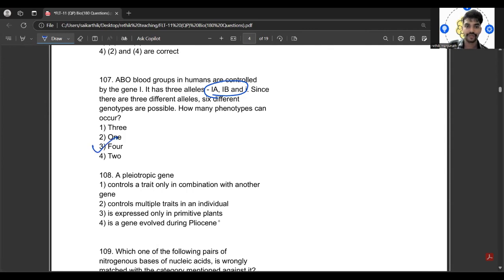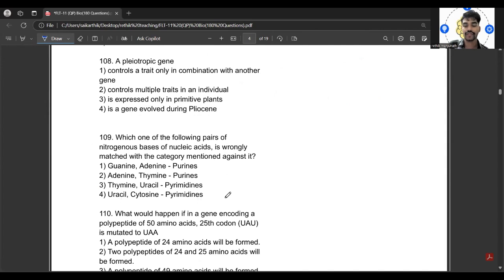So what would be the answer? Four. How many phenotypes can be produced? One is A blood group, then AB blood group, then B blood group, and O blood group. Next is 108. Pleiotropic gene, right? It actually controls multiple traits in an individual. The ability of a gene to have multiple phenotypic effects because it influences a number of characters simultaneously is actually called pleiotropy.